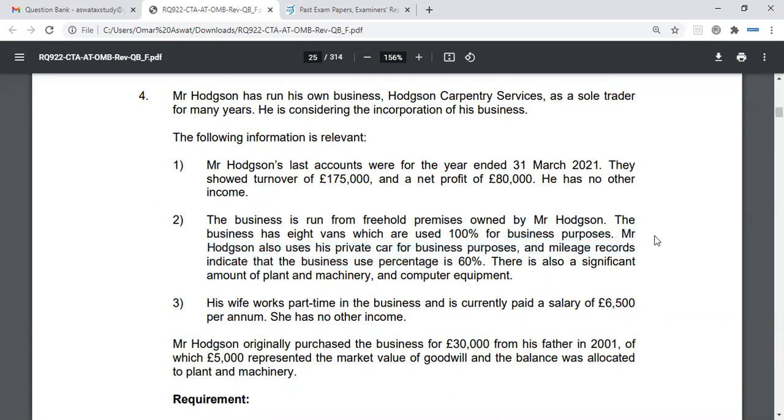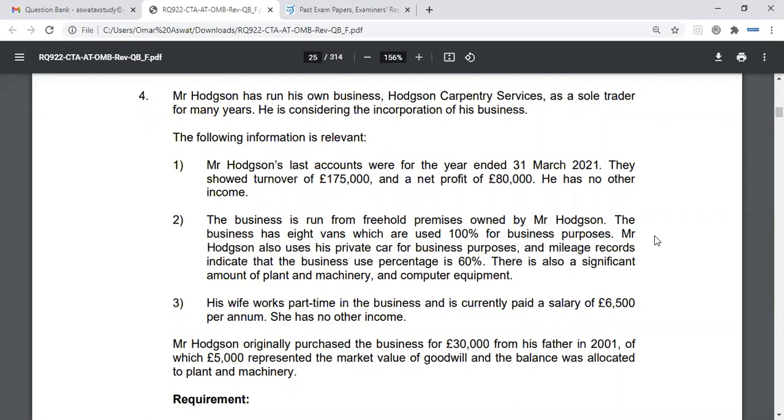Mr. Hodgson also uses his private car for business purposes, and mileage records indicate that the business use percentage is 60%. So as you correctly mentioned, when it goes into the company, there will be no private use. Yeah, private use, so pro rata.